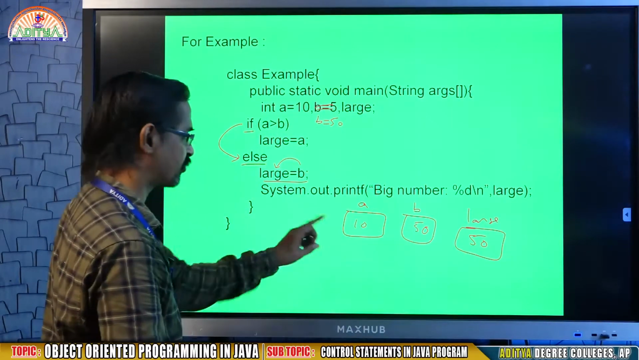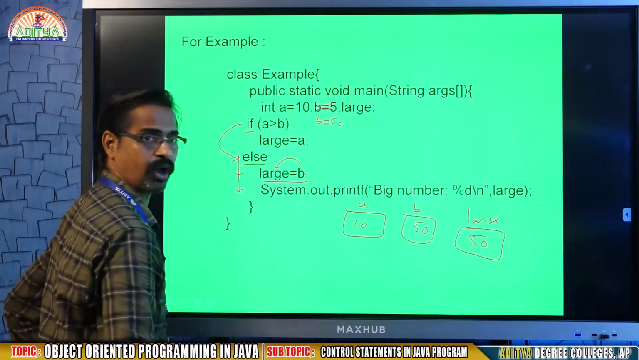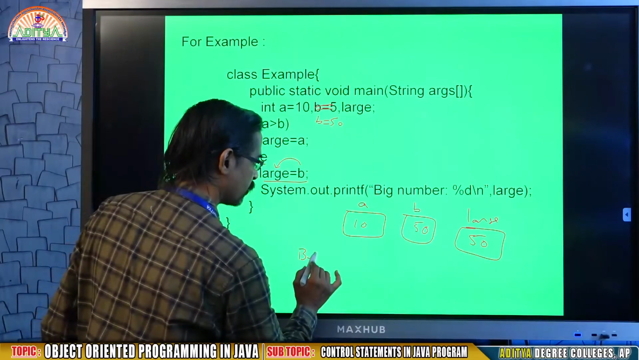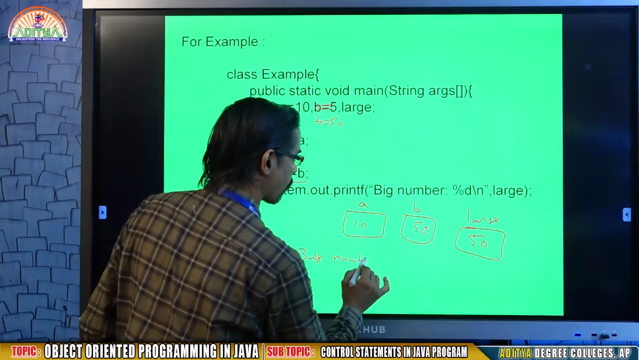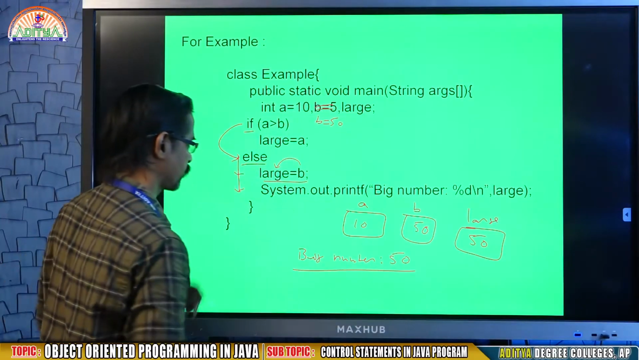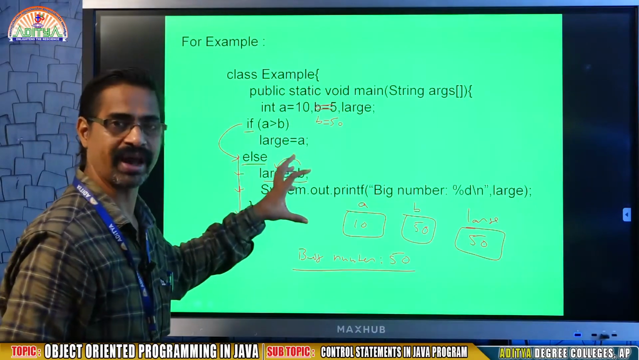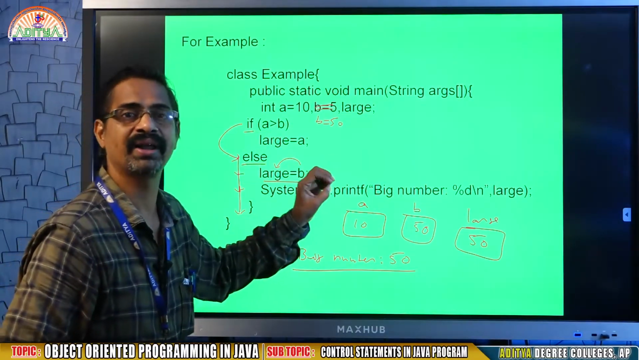Then from that line it will come to the System.out.println. Here it is going to print the big number. I want to print large. Large means 50. So this is the concept called if and else.